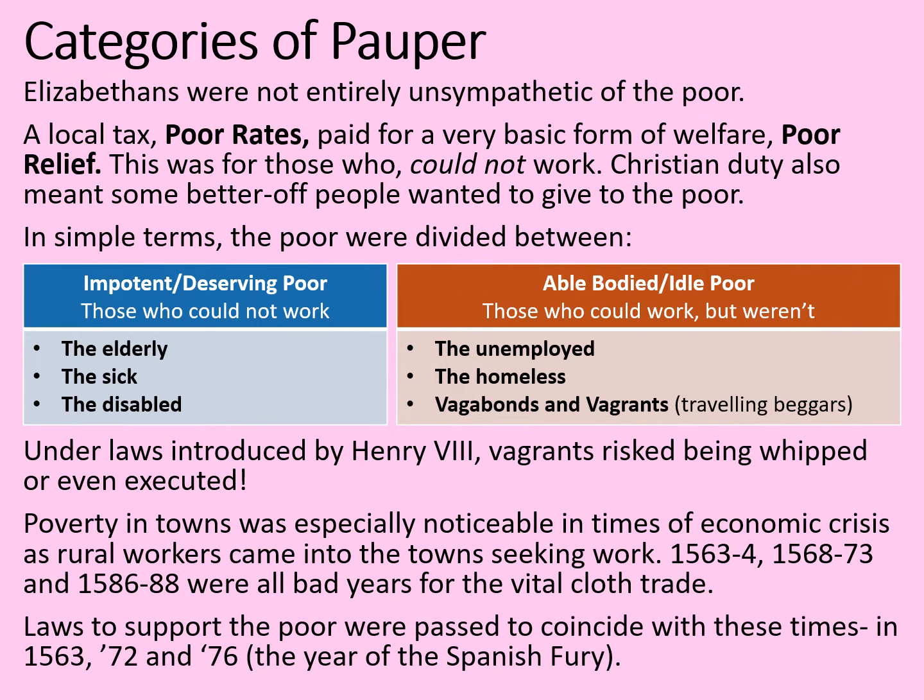Laws to support the poor were passed to coincide with all of those times, in 1563, 72 and 76, which happened to be the year of the Spanish Fury. I've got details of that in a previous video. We'll be looking at those laws in detail later on, but firstly we're going to consider urban poverty.